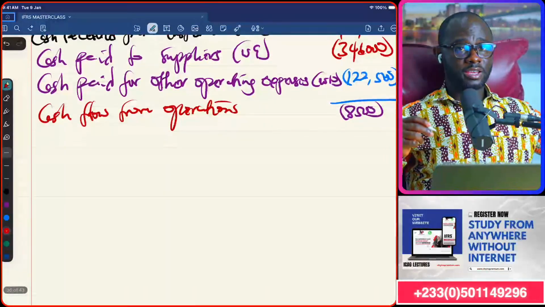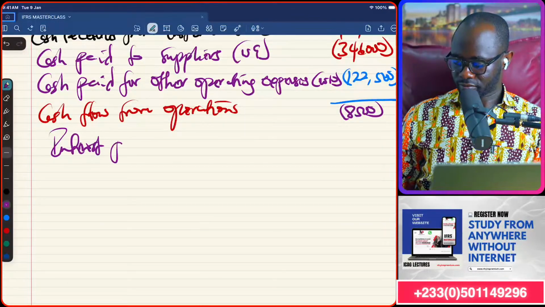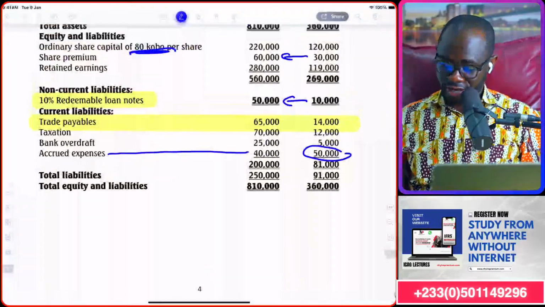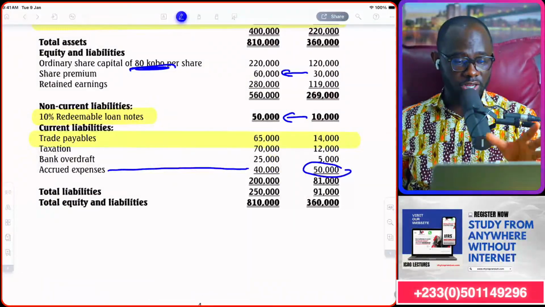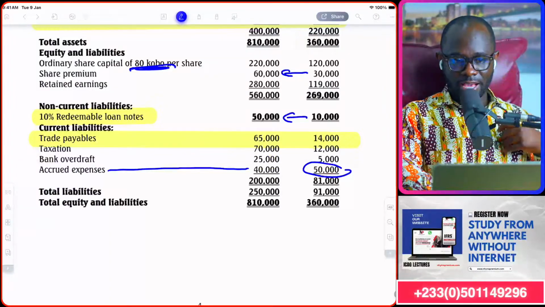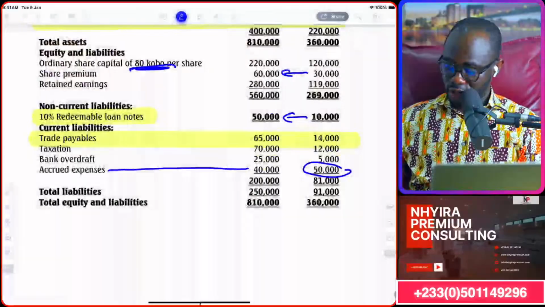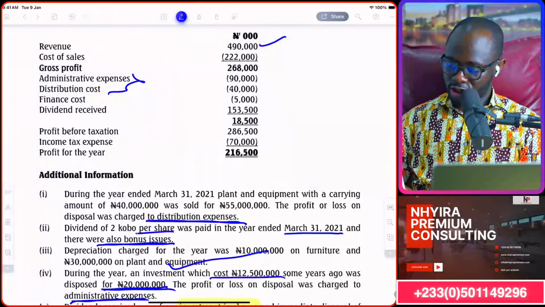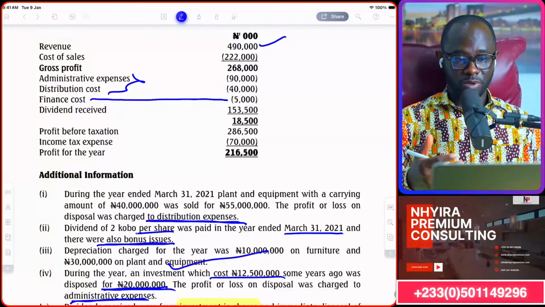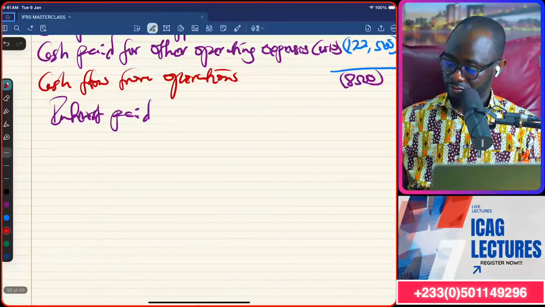Because you need to bring your interest paid and tax paid. Interest paid. If we check in the statement of financial position, there is nothing like accrued interest. So since there is nothing like accrued interest there, it simply means that if we go to the P&L account, the interest finance cost incurred was the same as the one that was paid. So that 5,000 will just come as an outflow.